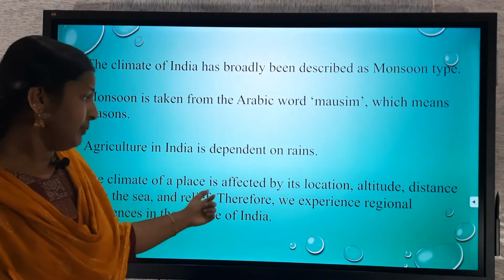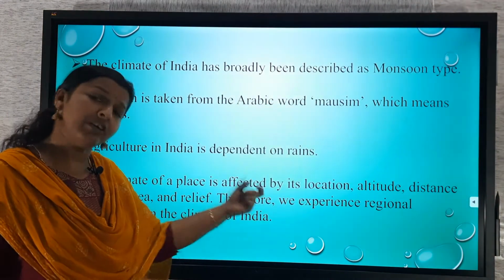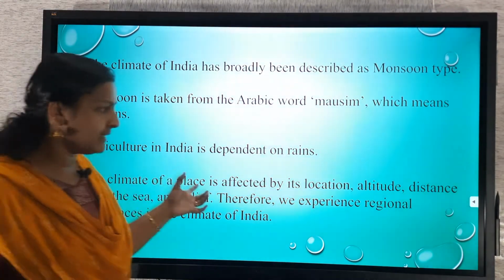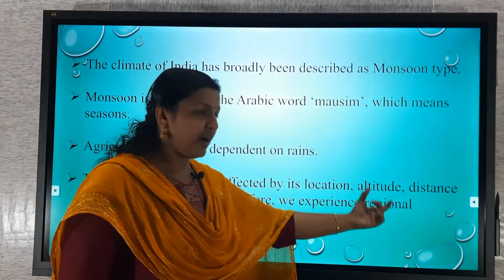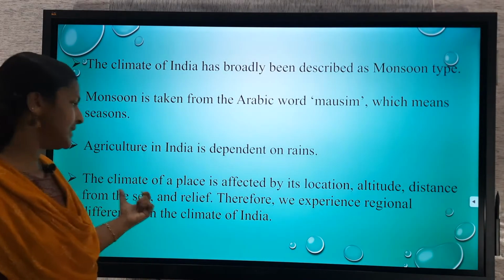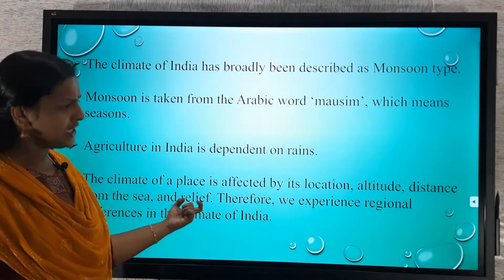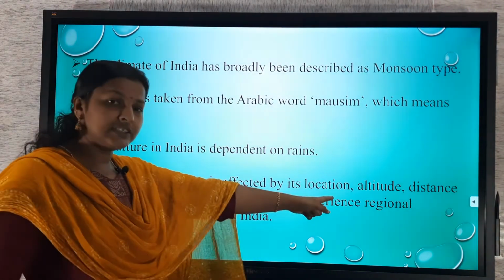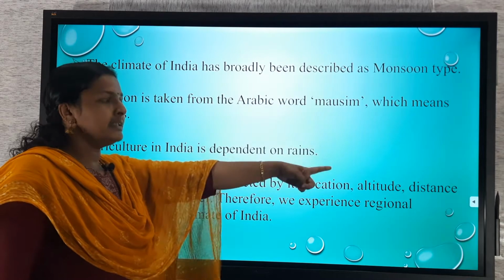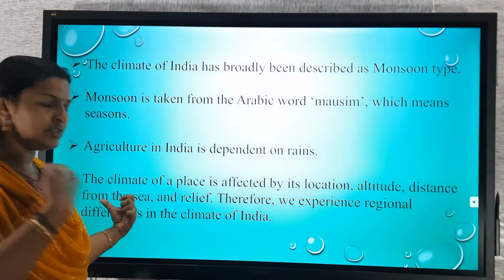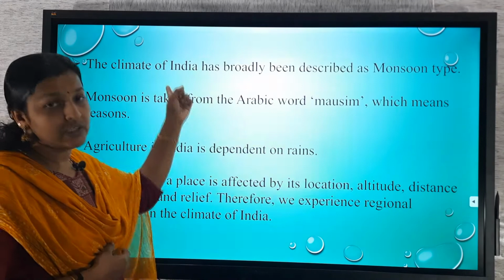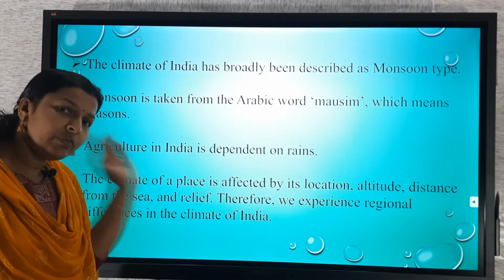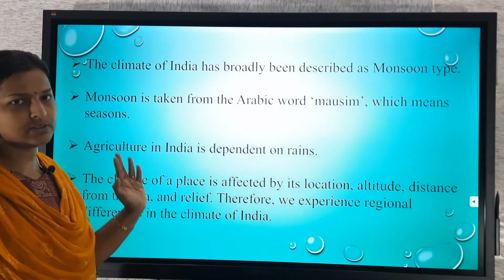The climate of a place is affected by different factors. Which are the factors that affect the climate? That are location, altitude, distance from the sea and relief. So what is location? That is a geographical condition. Altitude, the heights. Then distance from the sea, that is how much distance from the sea, because we know that from the Arabian Sea and Bay of Bengal, a particular wind with moisture blows.